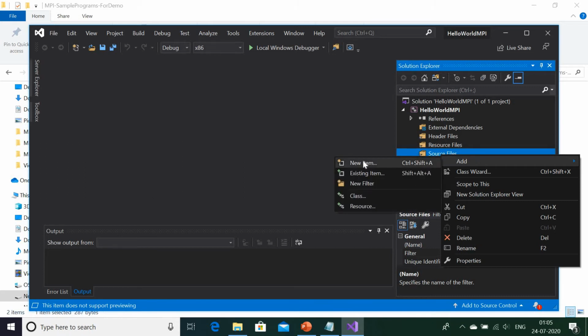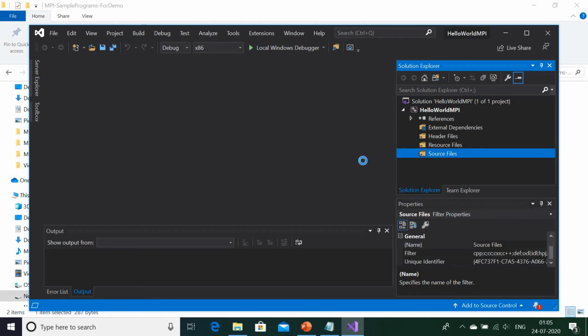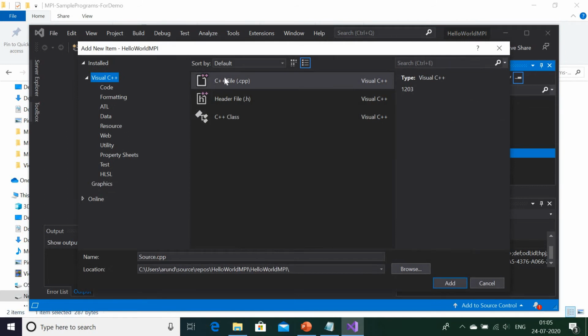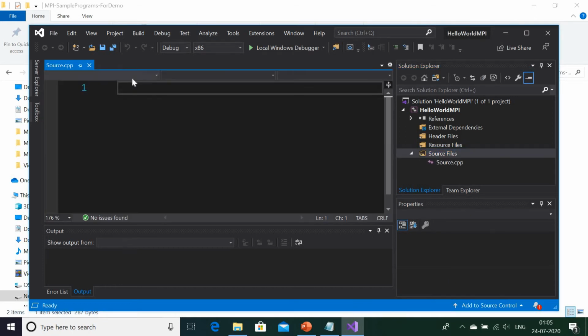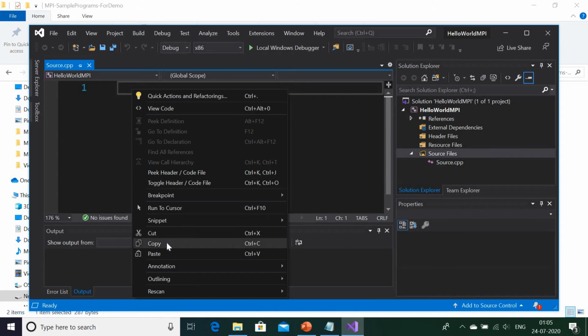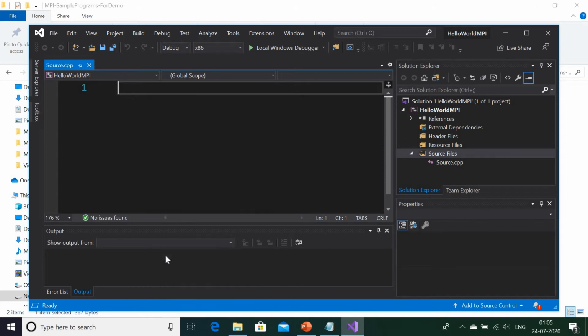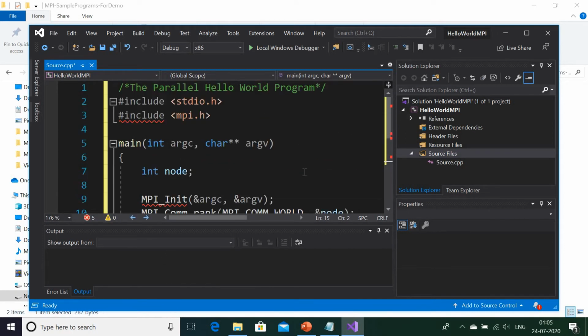Add, new item, and I will add the source file which I had just shown you. I will paste the Hello World program source code here. That's it. So I have pasted the same program here.